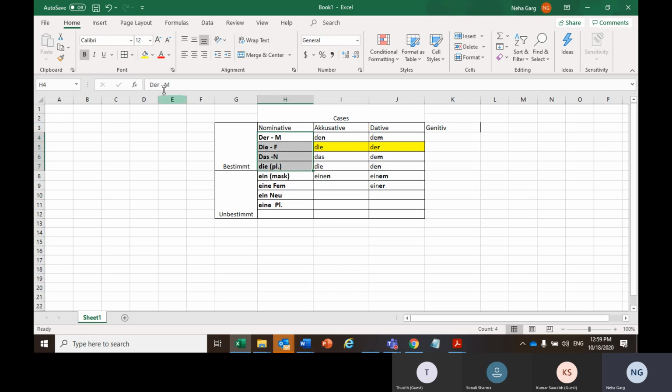So these are the definite articles, and these are indefinite articles: ein, eine, ein, oder Entschuldigung, it should be keine, since it's plural, we cannot use ein. Along with these unbestimmt articles, there can be many more: mein, dein, sein, euer. Anything which is apart from der, die, das, die, is an unbestimmt article. There will be more coming in A2 that we will learn.